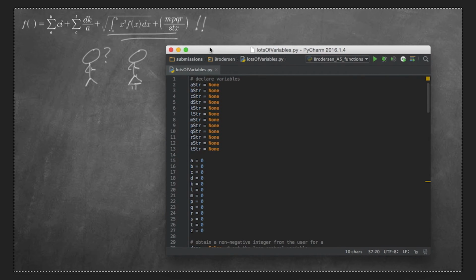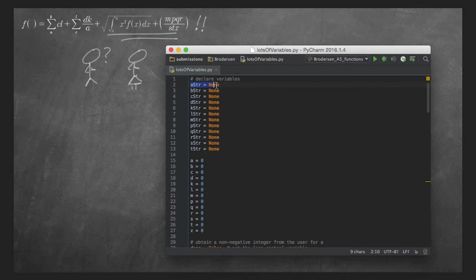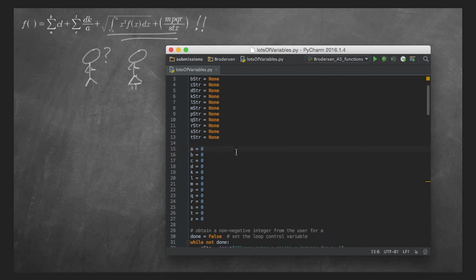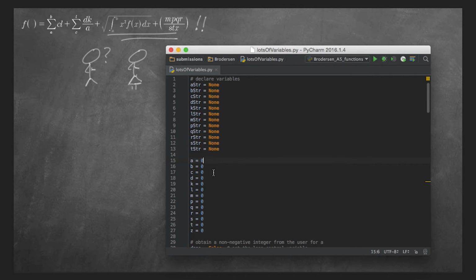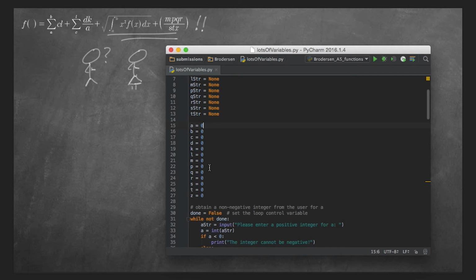So he dragged his code over on his laptop, and he said, "Penelope, right here, A string is equal to None. So I'm declaring my variables. A string is equal to None because we know that inputs from Python only give us string types of data. So I declared all of the different variable strings that are going to be coming in, and then I made a corresponding variable that I would use to hold the cast to an integer. That is, I'm going to take a string and cast it to an integer and store it into A. That's what my plan was. And of course, by the nature of programs, we're going to have a lot of variable declarations, which I understand.